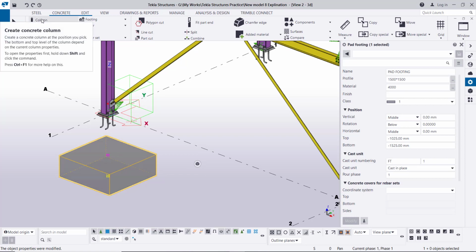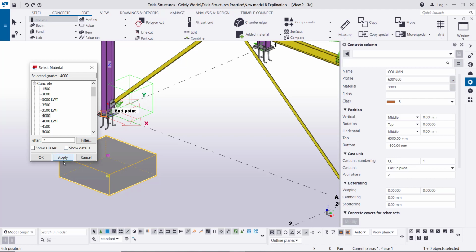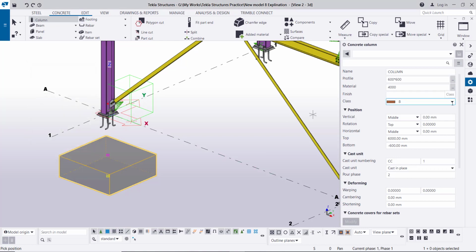So we will create the pedestal between the base plate and the foundation. Go to the concrete column, and by holding shift and click, we are getting this profile. So we will change the pedestal to 600 by 600. The material also should be 4000, apply, OK.